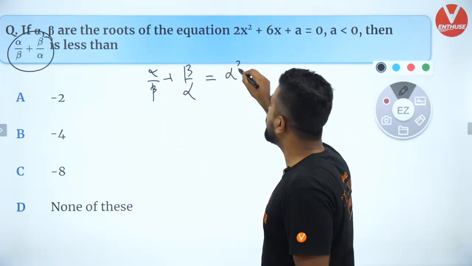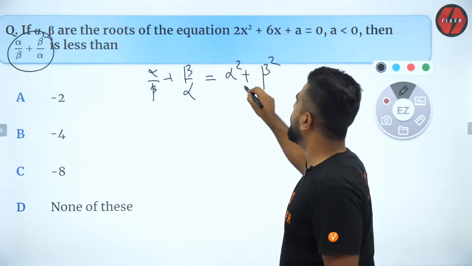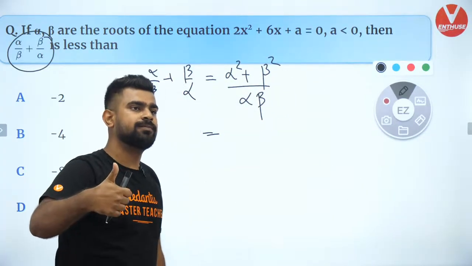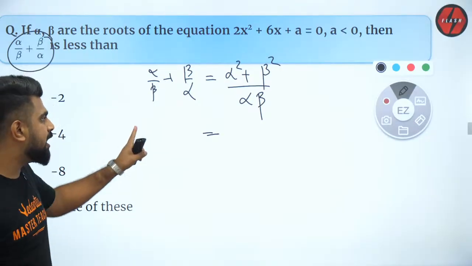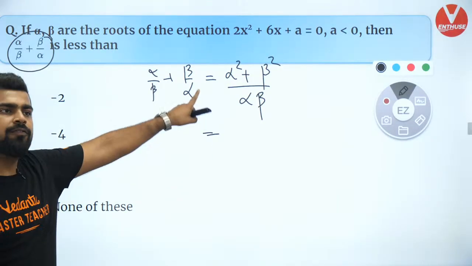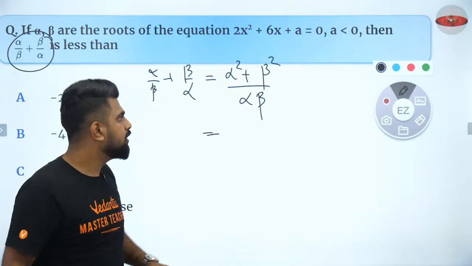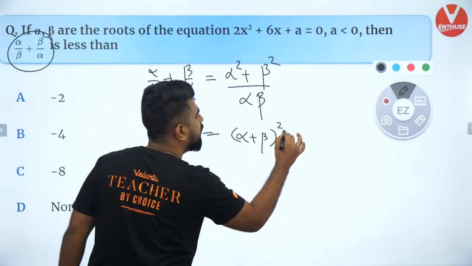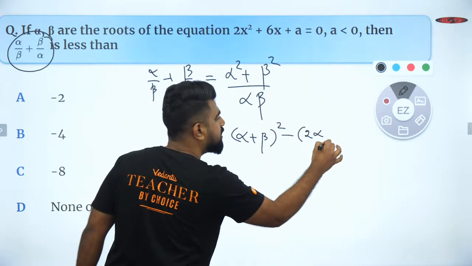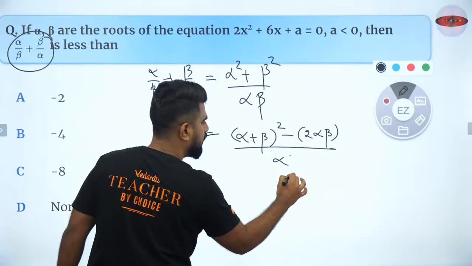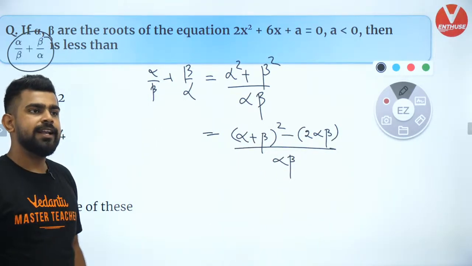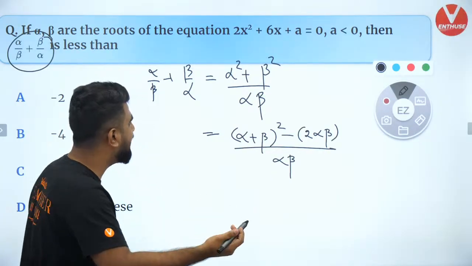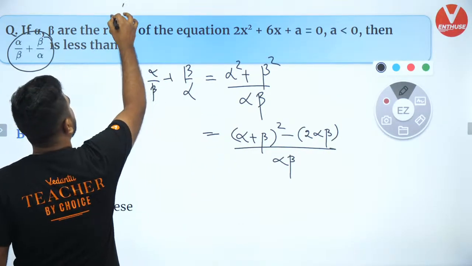This is going to be alpha square plus beta square by alpha beta. Are you all clear with that? Everybody? Are you all clear with this? Done? First step is done? Yes? Now, can I write alpha square plus beta square as alpha plus beta the whole square minus 2 alpha beta? Is that right? Is this step correct? Everybody fine with this? No doubts here? Brilliant.